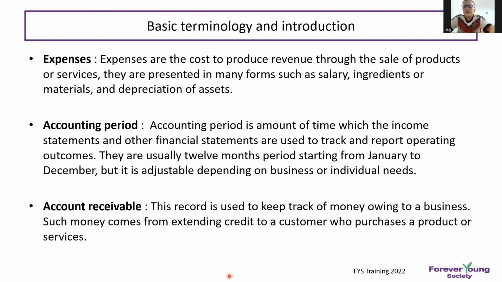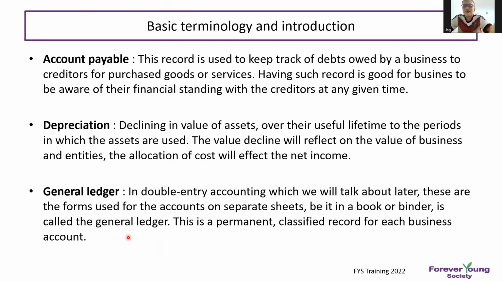Account receivable: in business, you give credit to a customer who purchases a product or service from you. That means you will receive the money from your customer, but have not yet received it, so you call it account receivable.